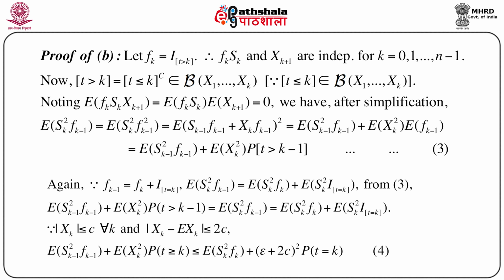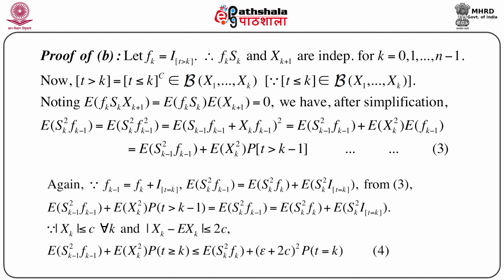Now, we apply the additional condition, that is the boundedness condition. Since modulus of xk is less than or equal to c for every k, we immediately have modulus of xk minus expectation of xk is less than or equal to 2c.